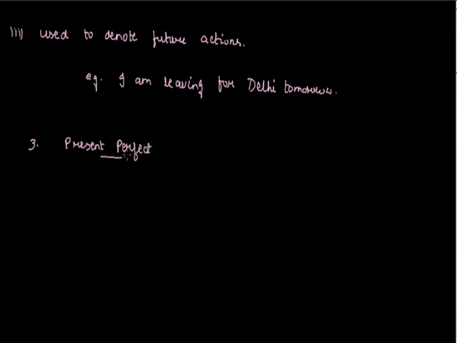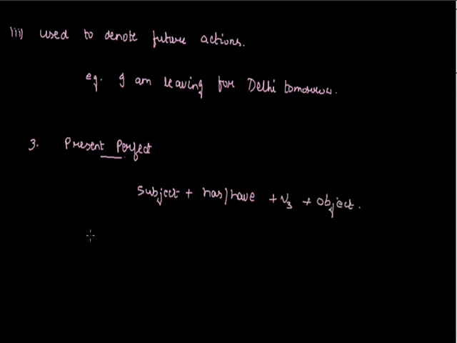Our next tense is present perfect tense. Now, what is present perfect tense? In present perfect tense, we denote those actions which have started in the past and completed in the present. The syntax of present perfect tense is subject plus has/have plus third form of verb and object.